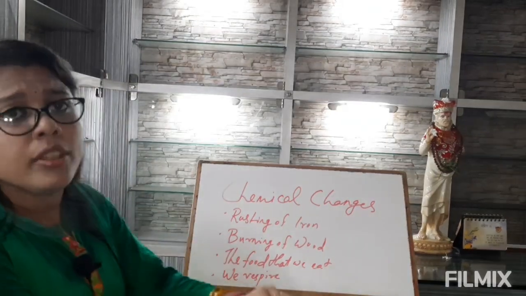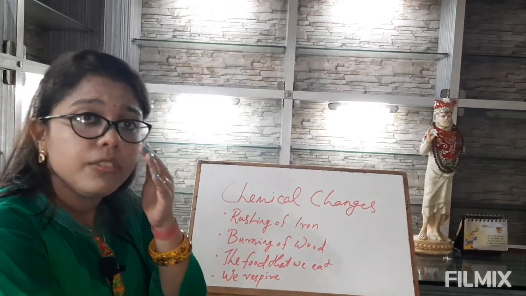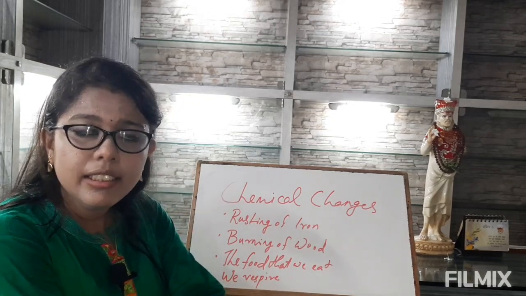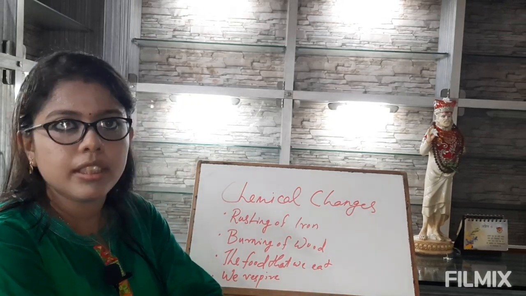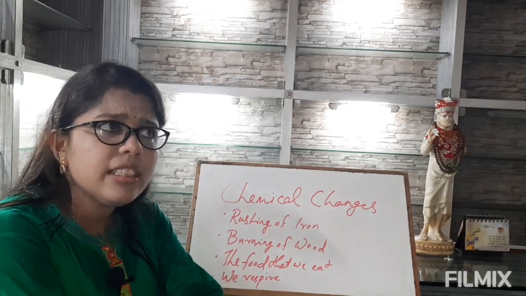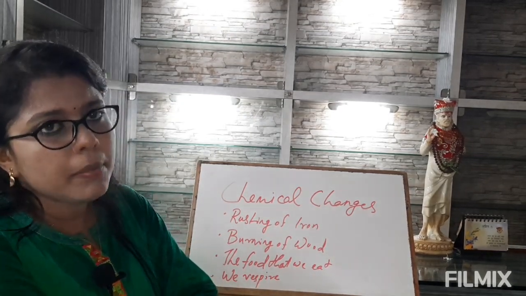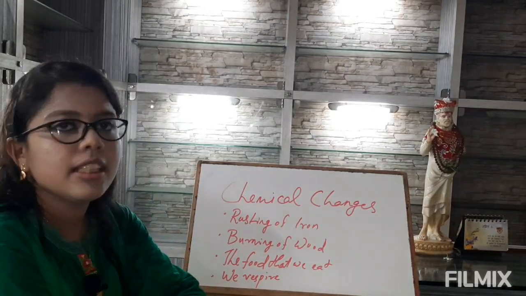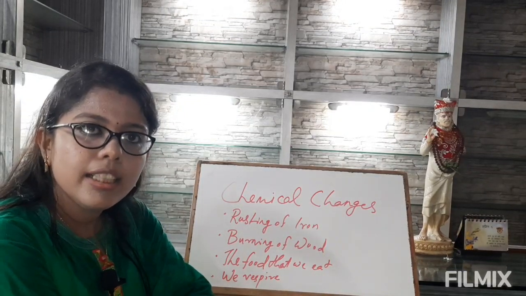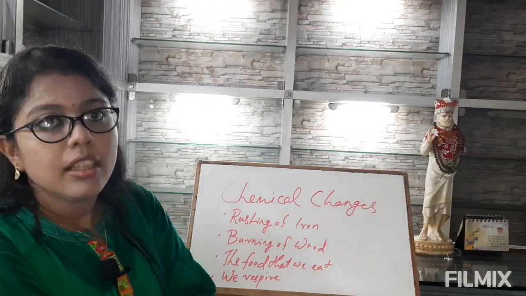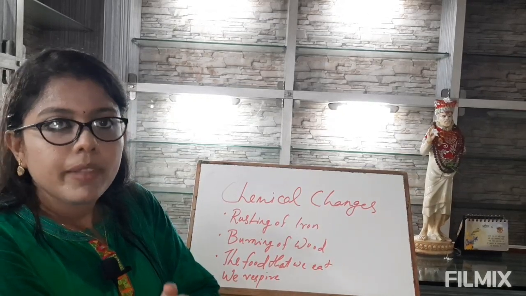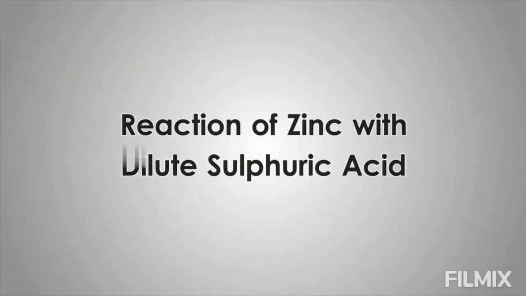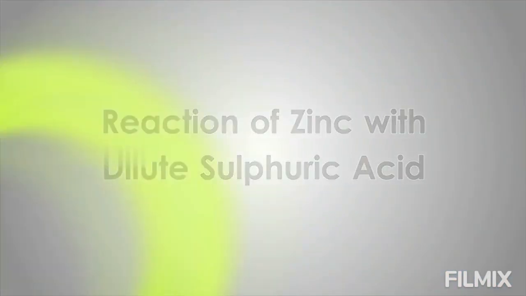Now, in all these above activities, the phenomena that we see in daily life, we see that the identity and the nature of the initial substance is somewhat changed. Now, we see that when a chemical change takes place, it is accompanied by a chemical reaction. Now, what a chemical reaction is and what makes us realize a chemical reaction has taken place, in order to understand it well, let us perform certain activities. Reaction of zinc with dilute sulfuric acid.